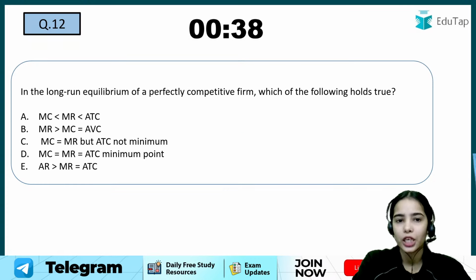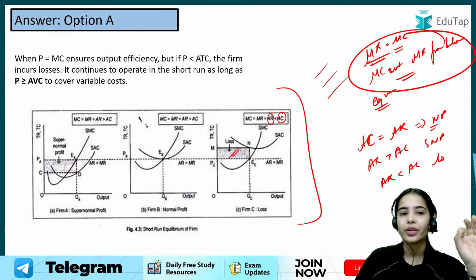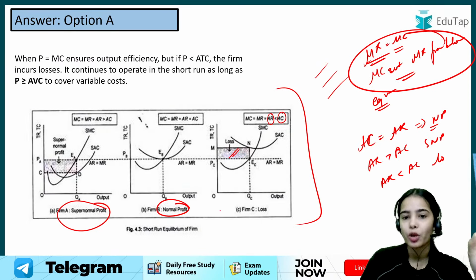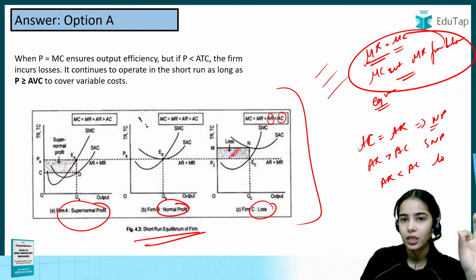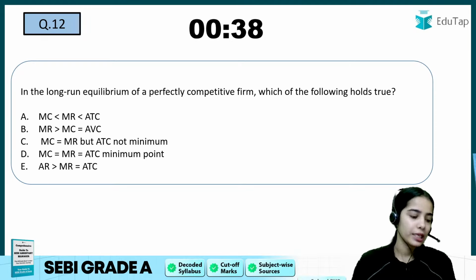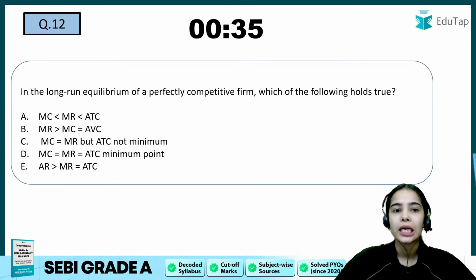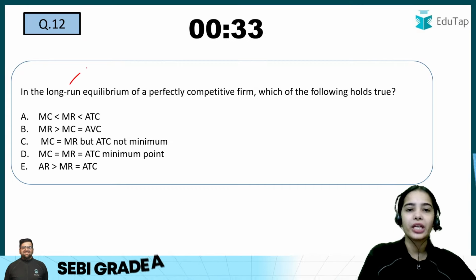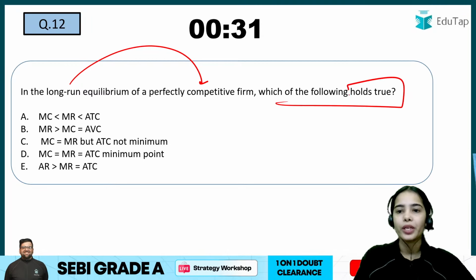In the long run equilibrium of a perfectly competitive firm. Now this is the situation. In the short run, there can be supernormal profit, normal profit or losses in perfect competition. But in the long run, what should be the situation? That you have to tell me. Let's see how many of you are able to answer this. In the long run equilibrium of a perfectly competitive firm, which of the following holds true?